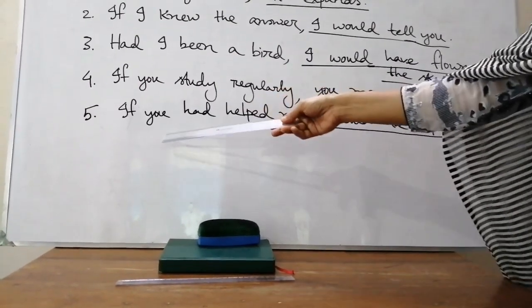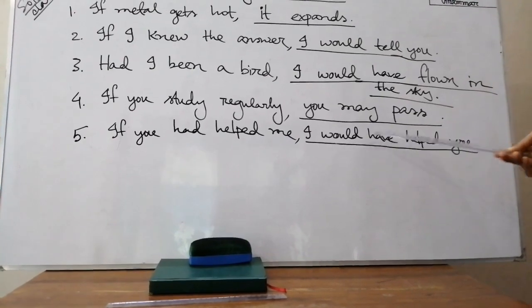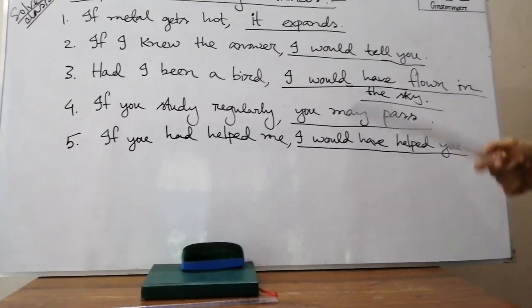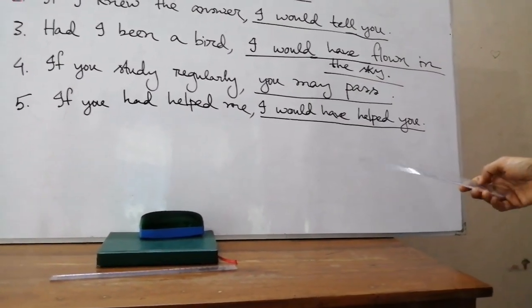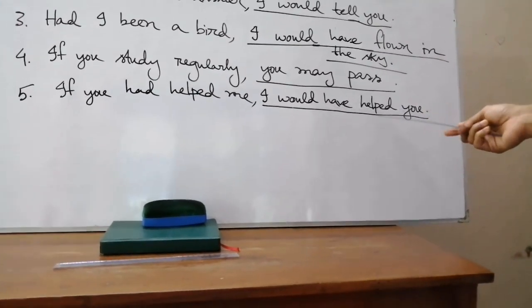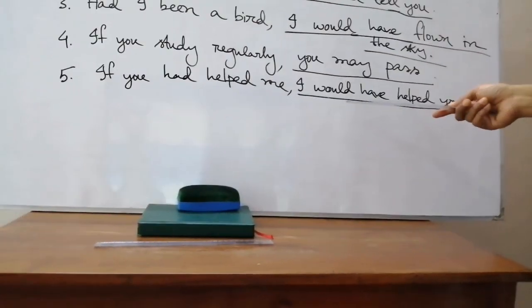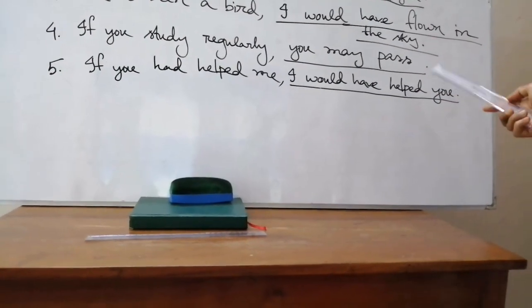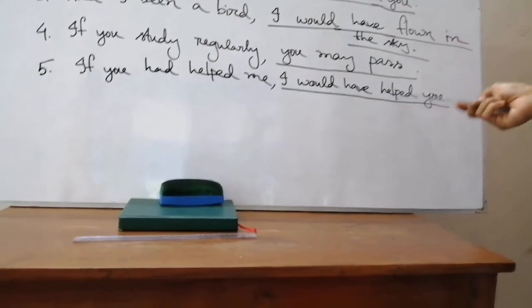Then sentence number 5, if you had helped me, I have chosen here "I would have helped you." Here you may write in your own way, but you have to follow the structure. Okay, and you have to write the sentence in a relevant way. You have to be careful that the structure is correct, and the vocabulary, that is the words you have used, must be relevant.